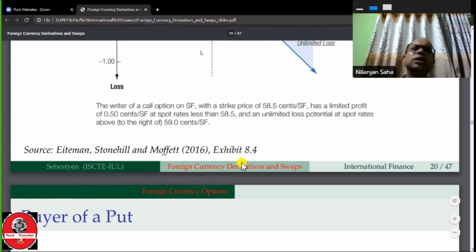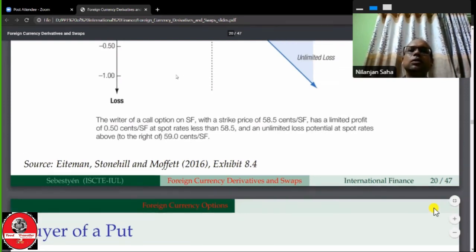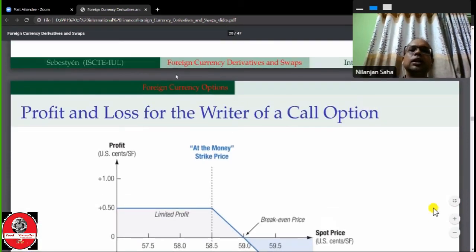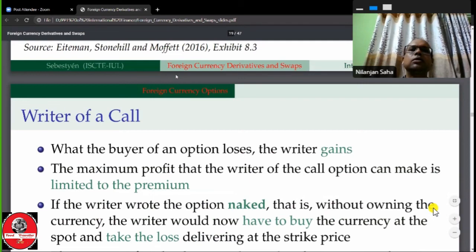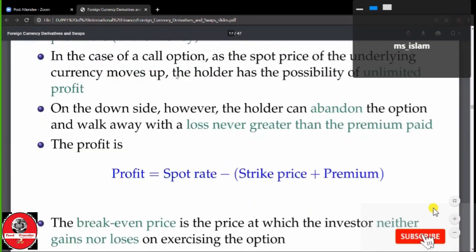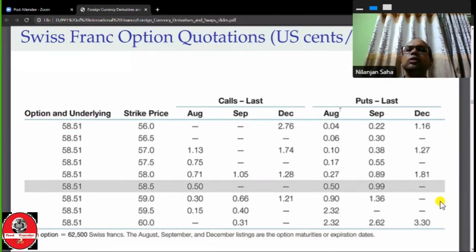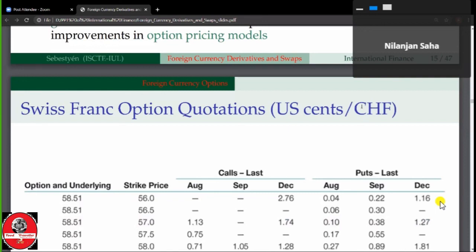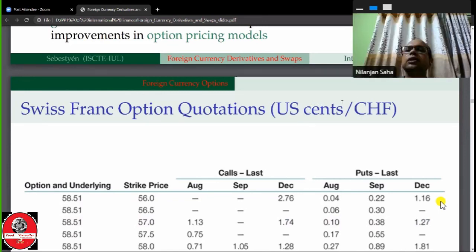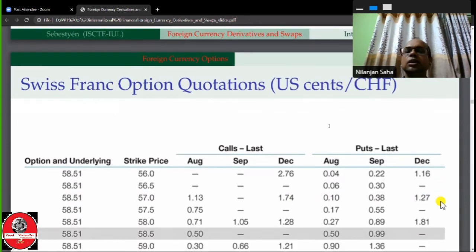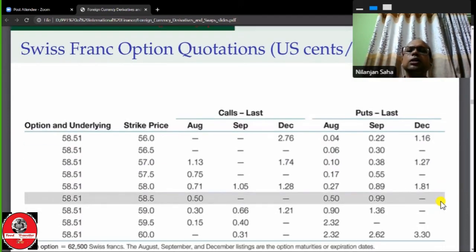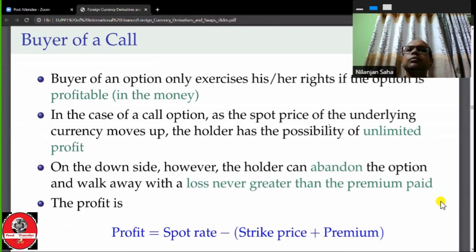For example, these prices are quoted as cents, not in dollars. One thing you have to note is that all the prices are quoted not in dollars but in cents. Check it. That means the prices are quoted in US cents, not US dollars. Swiss franc, in US cents: 59 cents, 58 cents. So this is the cents. Now it's clear up to the slide. Yes, sir.